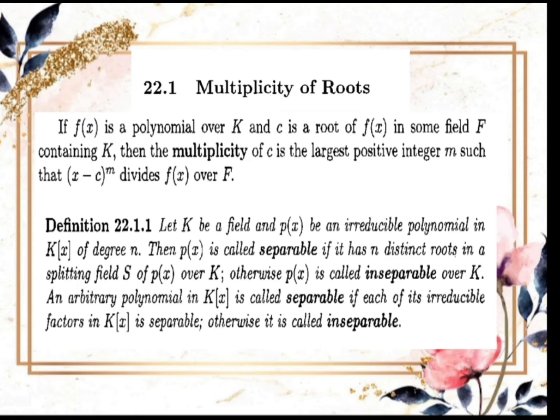In Definition 22.1.1, let K be a field and p(x) be an irreducible polynomial in K[x] of degree n. Then p(x) is called separable if it has n distinct roots in a splitting field S of p(x) over K. Otherwise, p(x) is called inseparable over K. An arbitrary polynomial in K[x] is called separable if each of its irreducible factors in K[x] is separable. Otherwise, it is called inseparable.